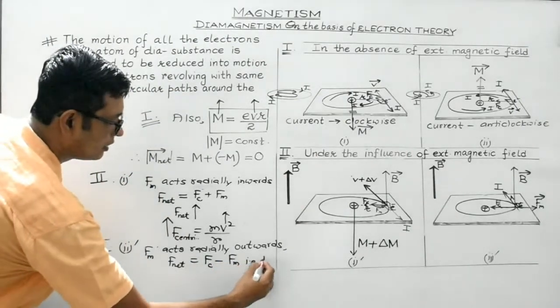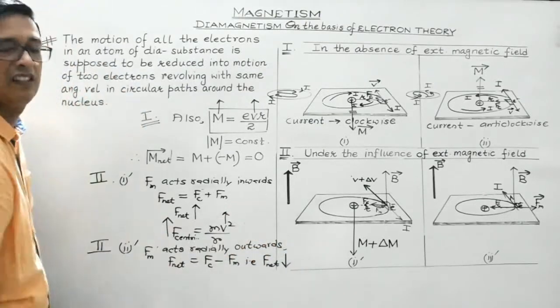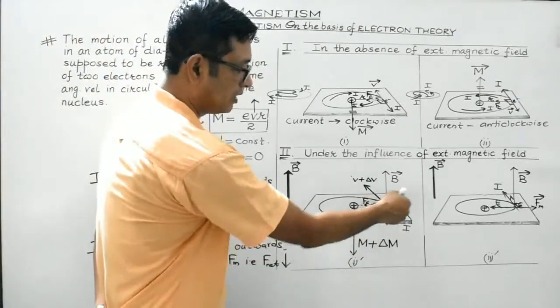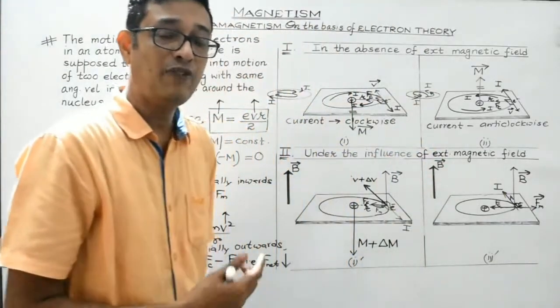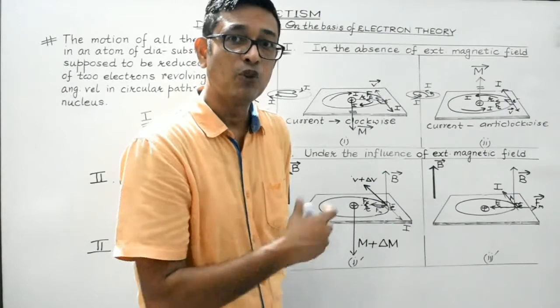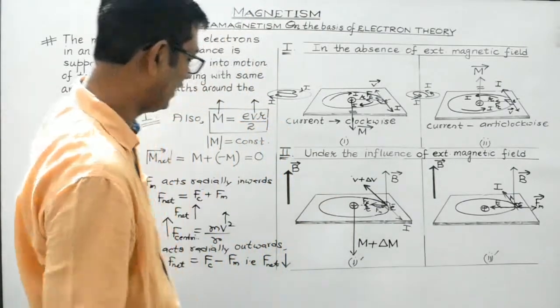That is, net centripetal force decreases. I hope it's very much clear. Here, both were in the same direction, radially inward. Here, both are in the opposite direction. So magnetic force experienced by the revolving electron opposes the centripetal force. So the net centripetal force decreases, right?